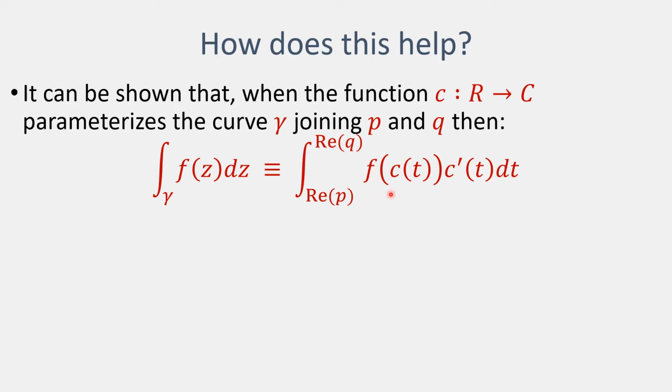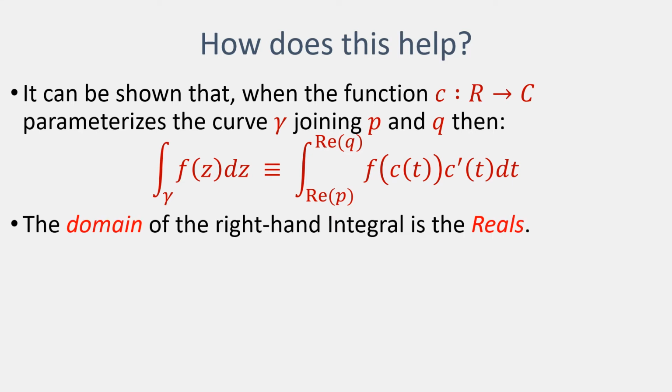In particular, the value of the function on the curve at a particular point multiplied by the first derivative of the curve function.